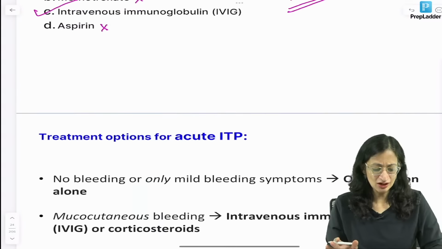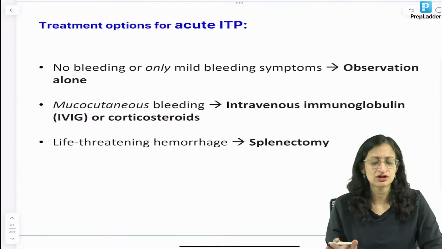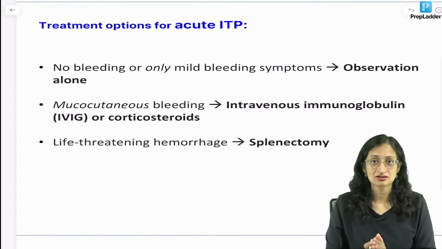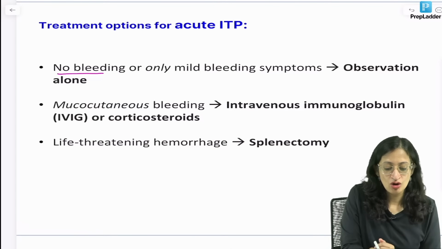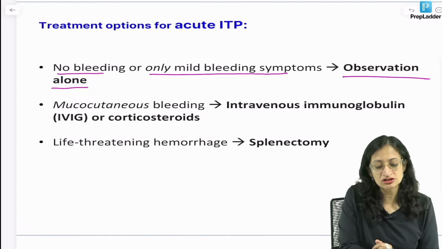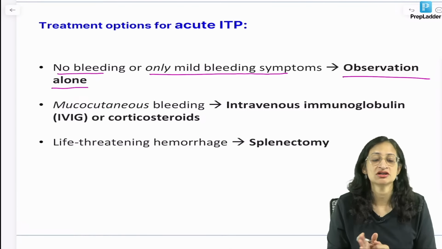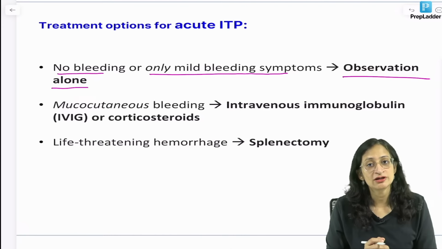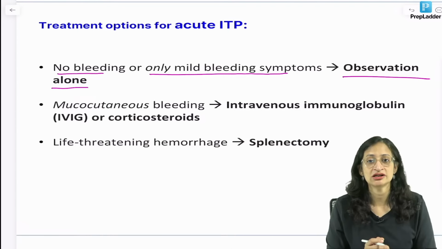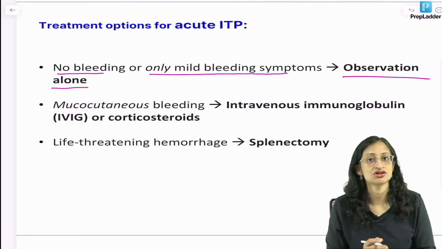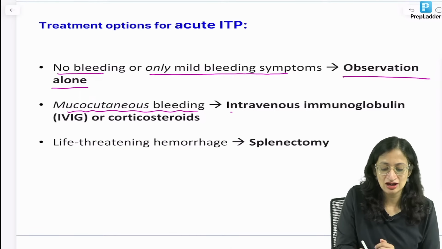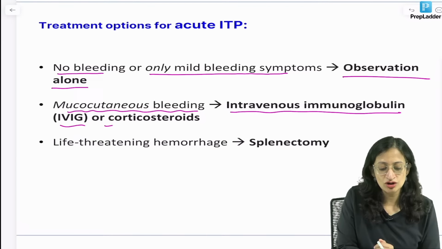Okay. Now, what are the treatment options for acute ITP? Let us discuss a little bit. The latest recommendations say that if there is no bleeding or only mild bleeding, then observation alone is the first line of treatment. You need not give any treatment. So, if there is no bleeding or mild bleeding, meaning only petechiae or bruises are there, no active bleeding, observation alone is sufficient.